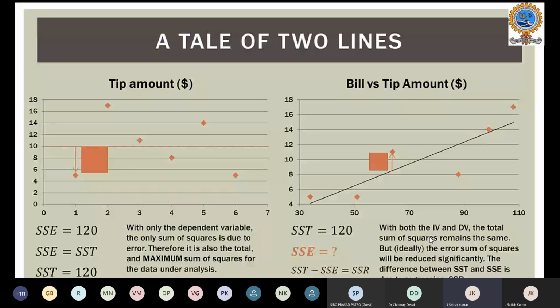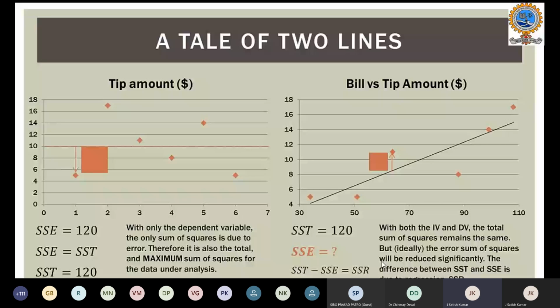So with respect to the independent variable and dependent variable, the total sum of squares will remain the same. However, you can see that the error sum of squares will differ from the total. So in my regression, SSR will be the total sum minus the error that I calculated. It will make sense in the upcoming slide.